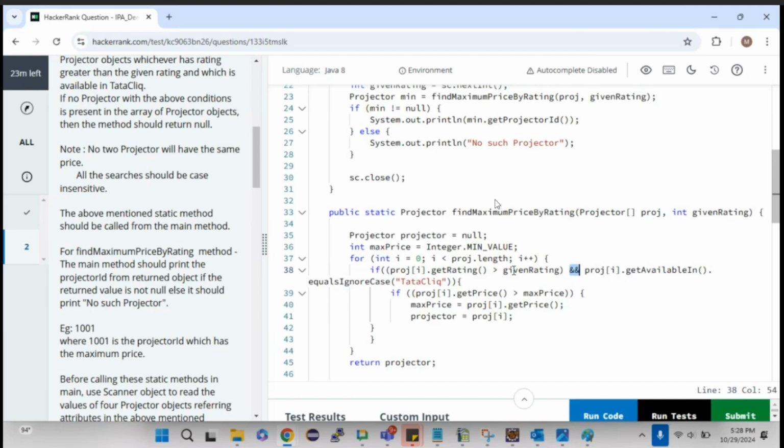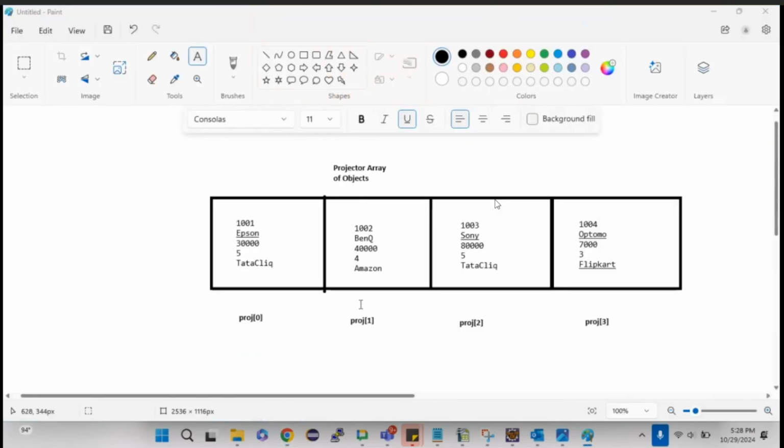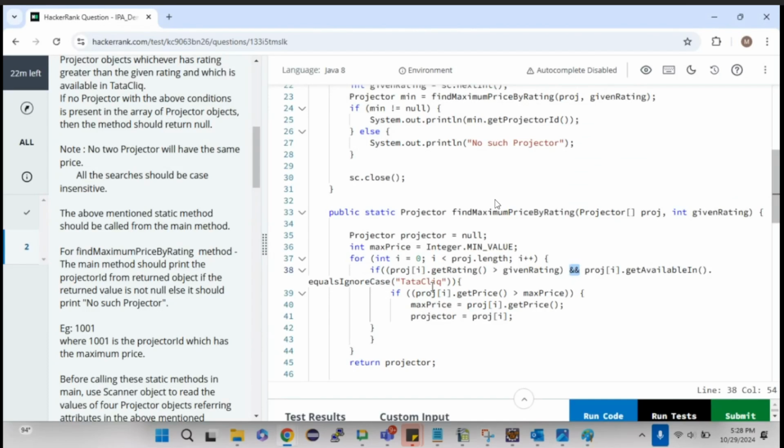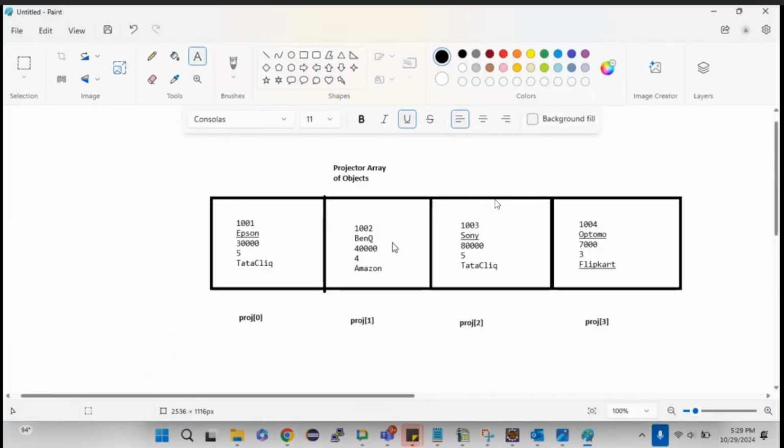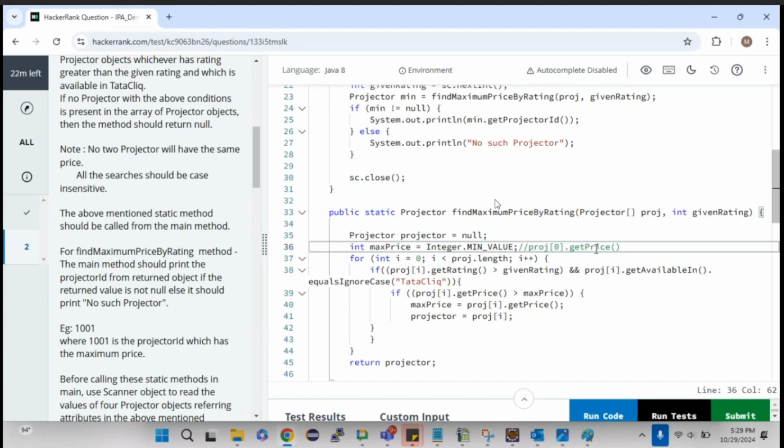So next what I'm going to do is, the minimum value, the lowest value in the integer, I took it as a maximum, right? I'm comparing it with the 0th index price, so that the first condition will always get true. This is one way of doing it, or else you can simply take proj[0].getPrice as a maximum value and compare it with other values. That is fine, either way is fine.